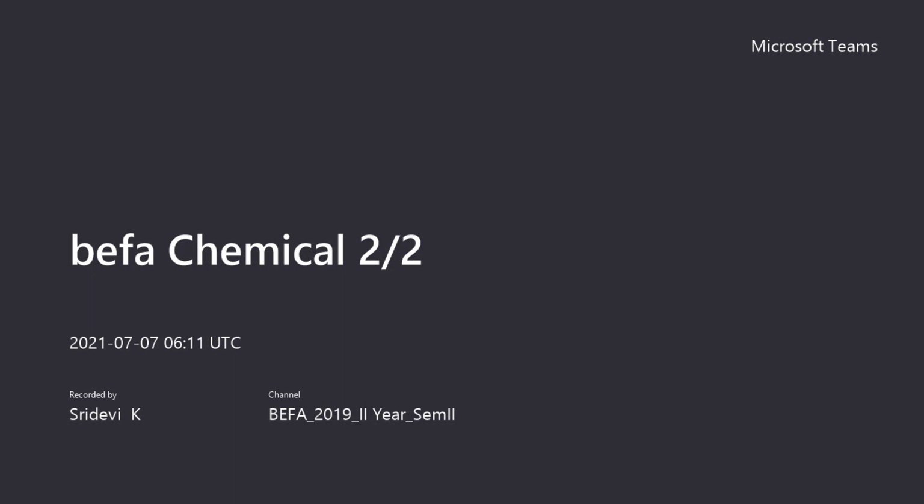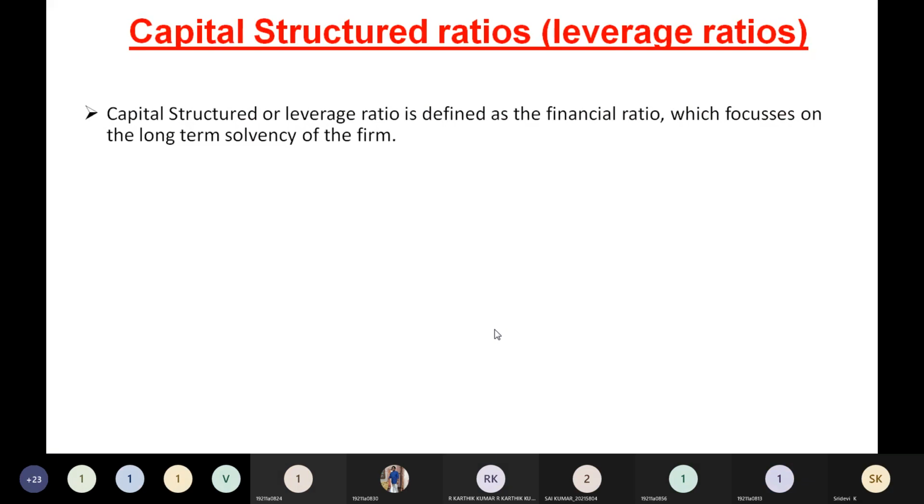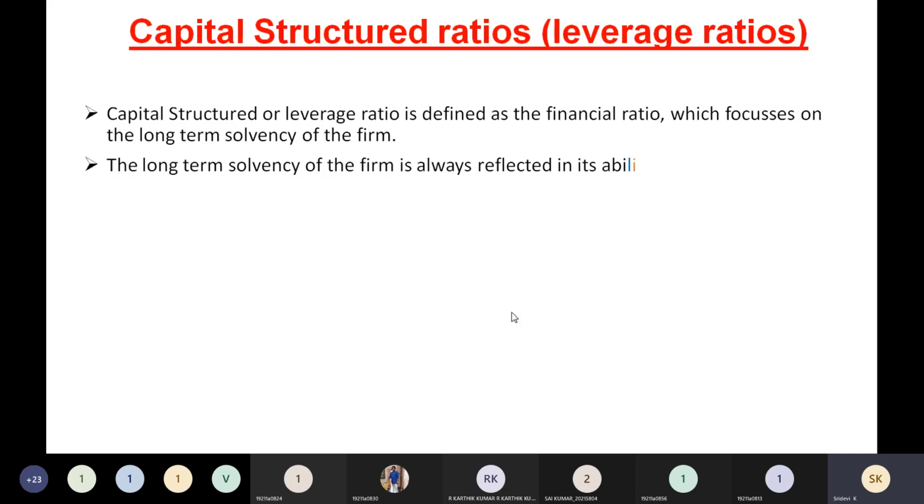So this is useful for identifying the position of the company in the long term. So far, the liquidity ratios identify the position of the company within a 1 year period. But the capital structure will help the company know its position in the long period, that is, more than 5 years. To identify that, they calculate the debt equity ratio.